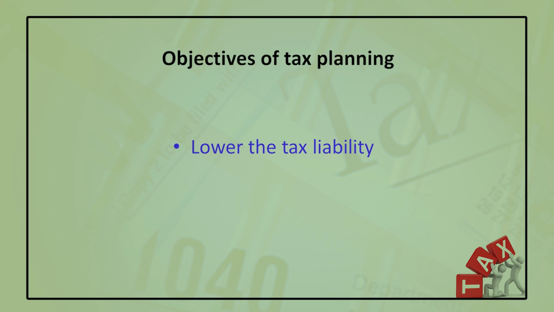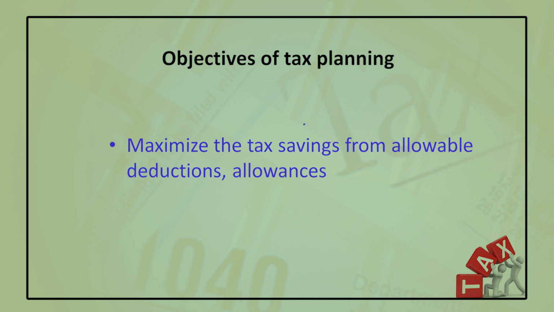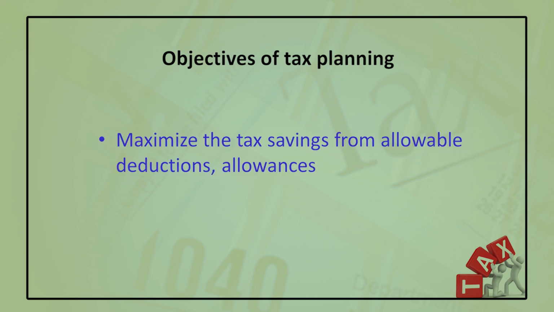If we are able to lower the tax liability, we can maximize our tax savings from the allowable deductions and allowances which have been provided by the Act. So, if we maximize our tax savings, the amount will remain with us. So, it will maximize our net of tax income.